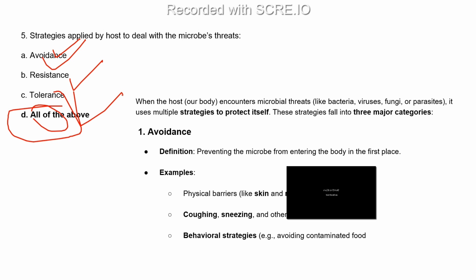So let's see. We know that whenever our body encounters microbial threats like bacteria, viruses, fungi or parasites, we use multiple strategies to protect ourselves. We activate our innate immune system, and our skin reacts.